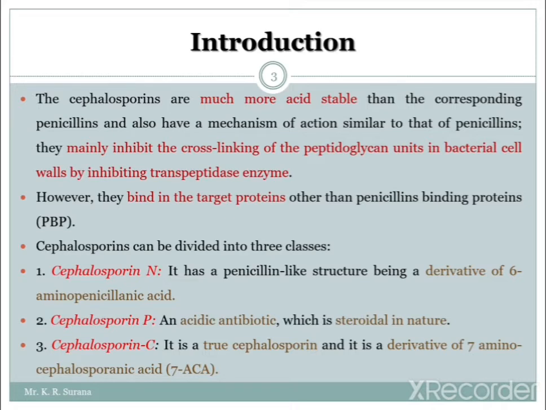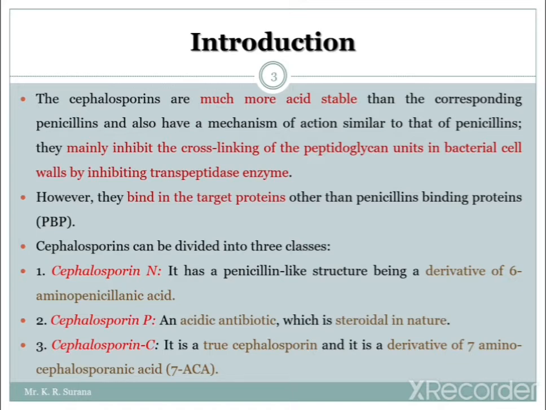Cephalosporins are more acid stable than penicillin, and the mechanism of action is also similar to penicillin. They mainly inhibit the cross linking of peptidoglycan units in the bacterial cell wall by inhibiting the transpeptidase enzyme.